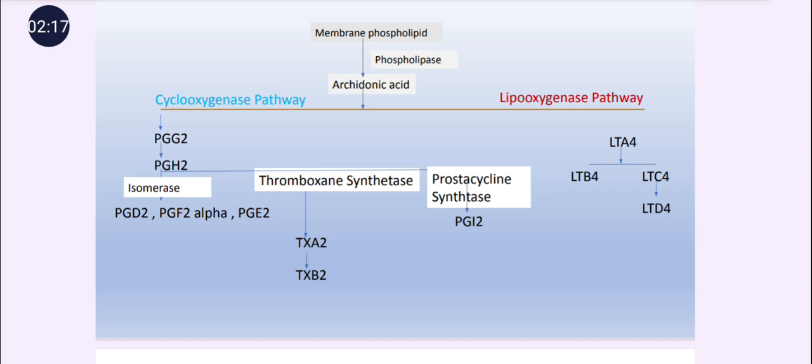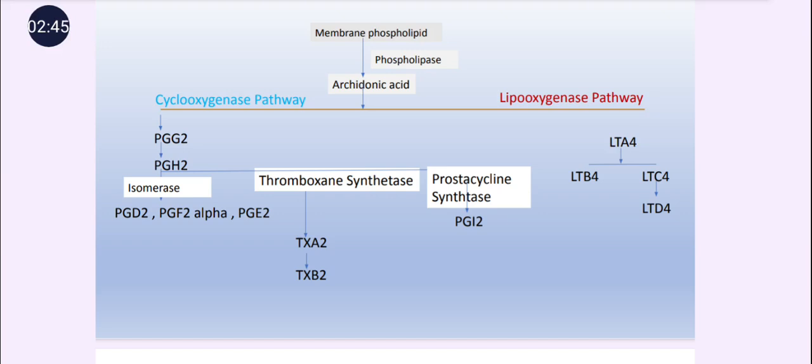And PGH2 in the presence of the enzyme prostacyclin synthetase produces PGI2. And another important product of the cyclooxygenase pathway is thromboxane. Thromboxane synthetase is the enzyme responsible to produce the thromboxanes.